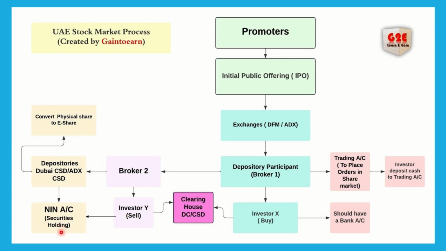So if you are buying and selling, all those assets are saved in the depository under the NIN account. What is a depository? A depository is a person who saves your assets, who stores your securities.